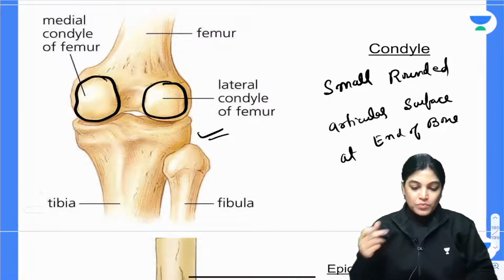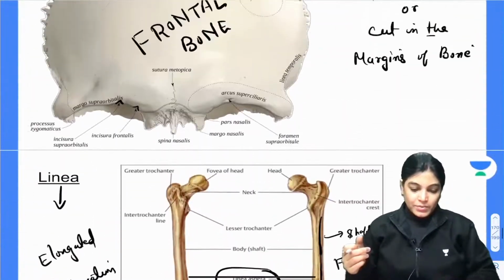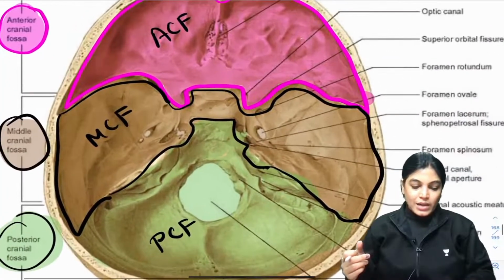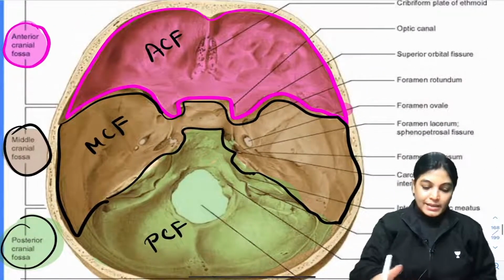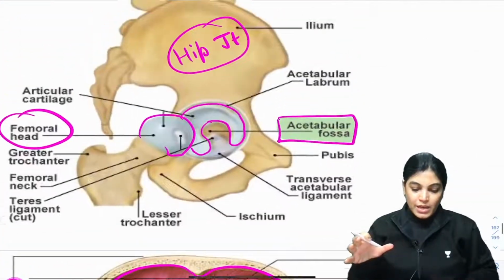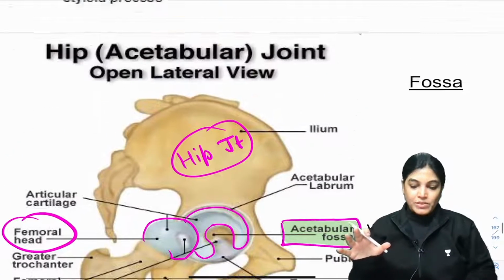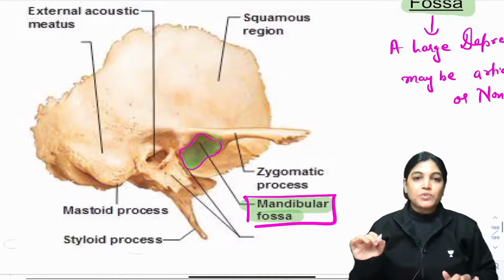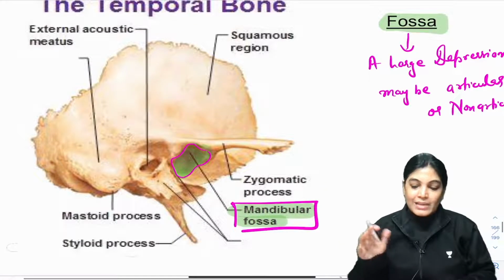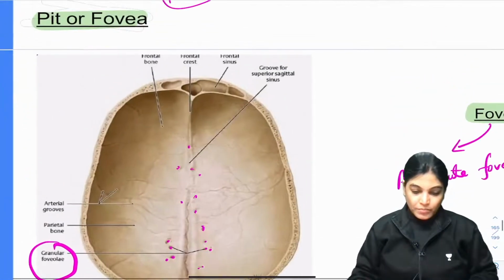I think I have already shown you the fossa and notch, but let me come again to that diagram. If I talk about fossa, these are large fossas. Can you see here? This is the anterior cranial fossa and the middle cranial fossa, inside the cranial cavity. In the hip bone, this is the acetabular fossa. These are large depressed areas. This is the mandibular fossa in the temporal bone, which takes part in formation of the TM joint. So large depressions are called fossa.